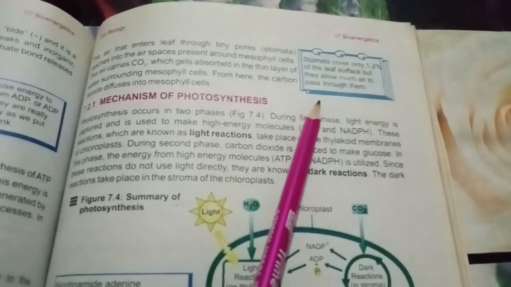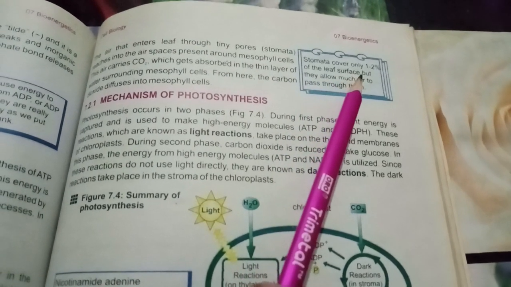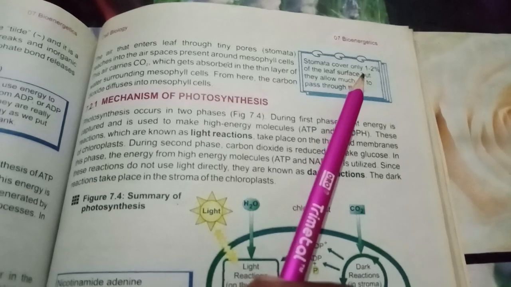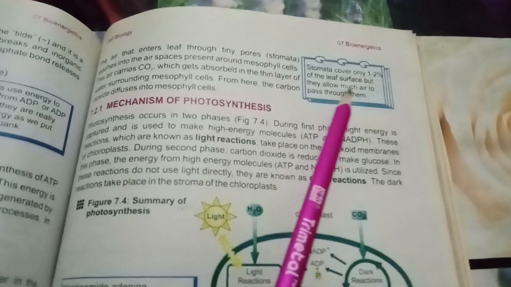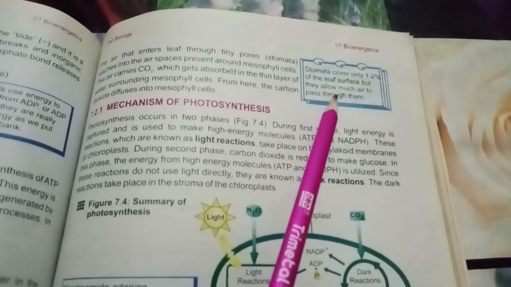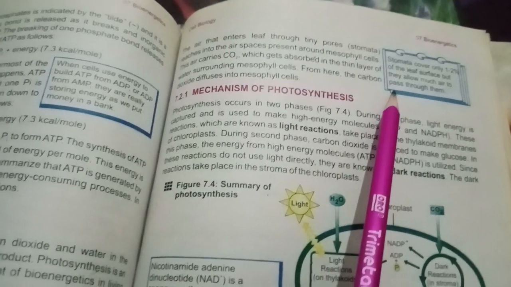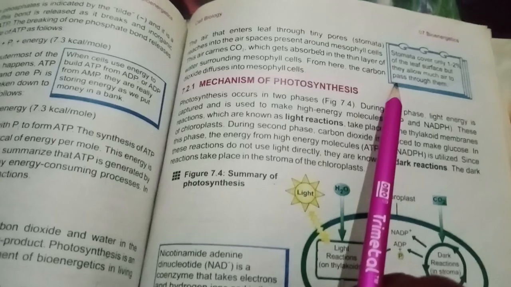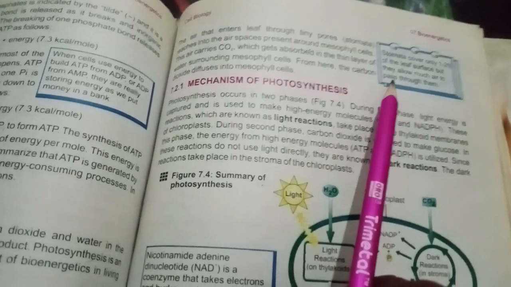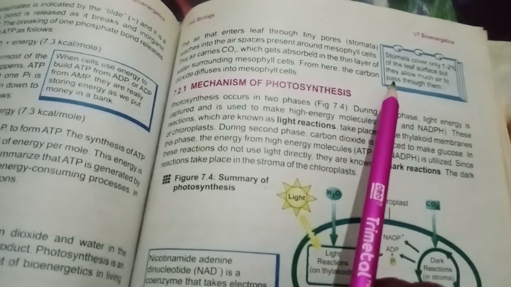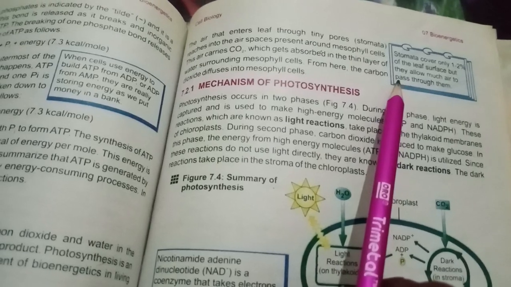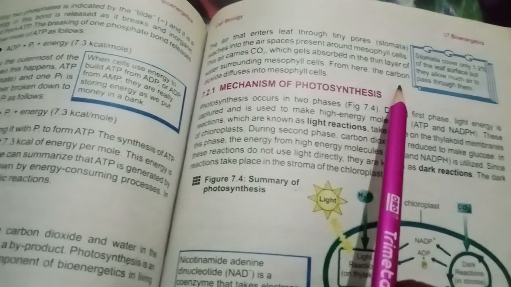Regarding the role of stomata in plant leaves, the stomata cover only 1 to 2% of the leaf surface, but they allow much air to pass through them. It means the stomata occupy a very small amount of the surface area of the leaves. So a very small amount of transpiration occurs through the leaves.